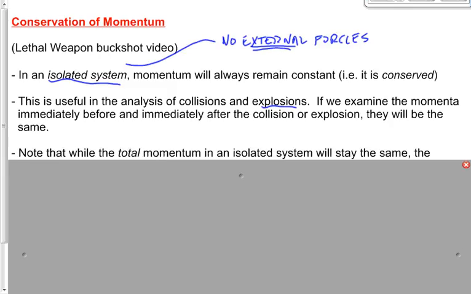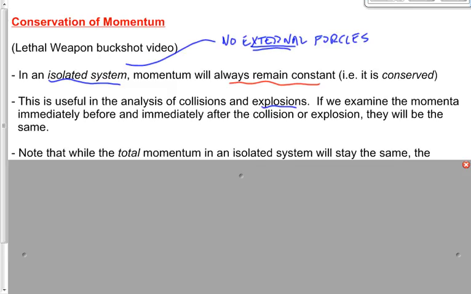Now, we've been talking for the last several days about this concept of impulse, which we defined as change in momentum. Explain something to me. I don't get this. If momentum always remains constant, how can we have a change in momentum?